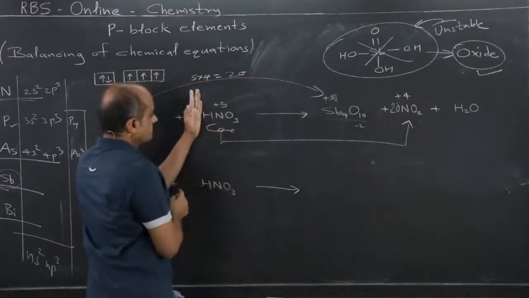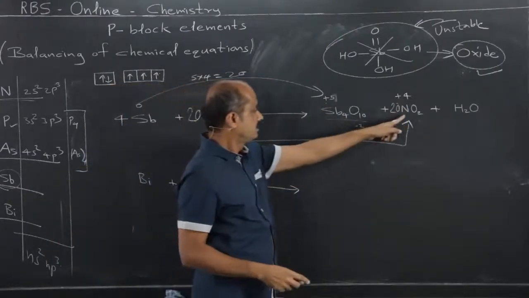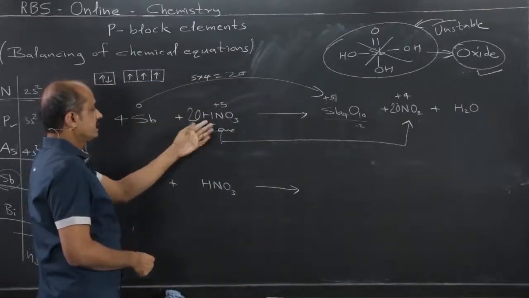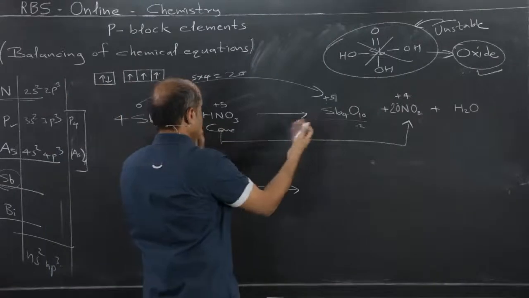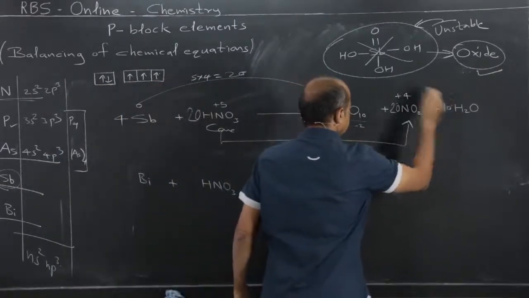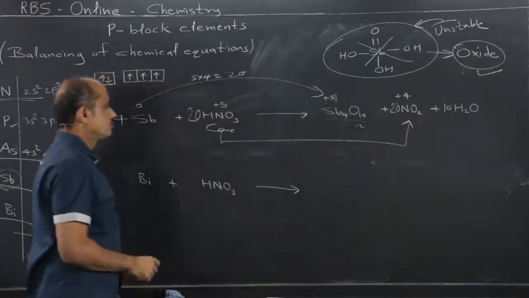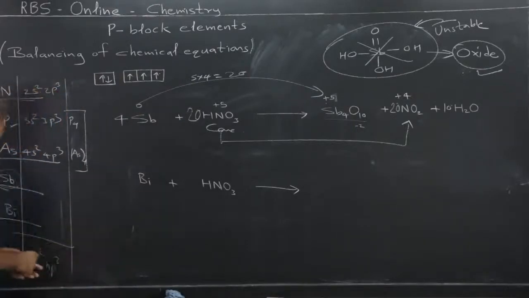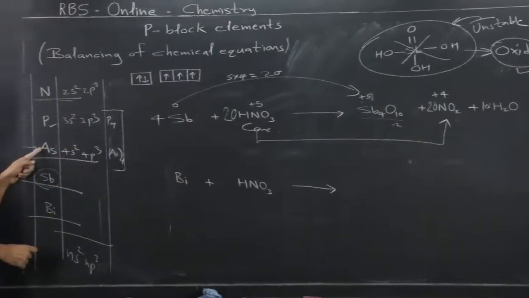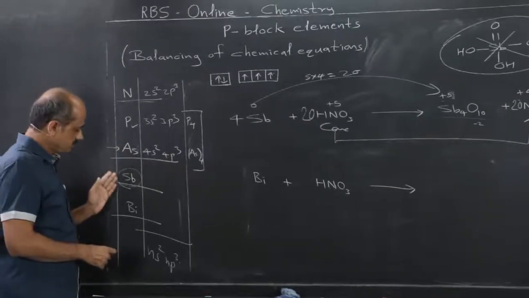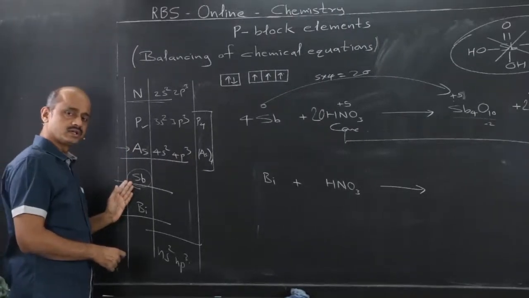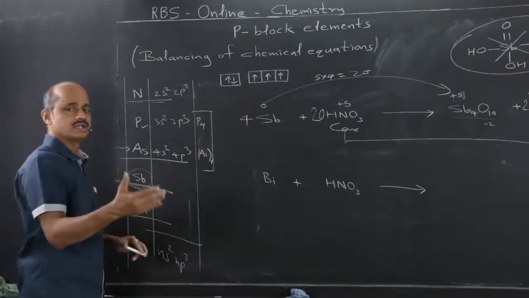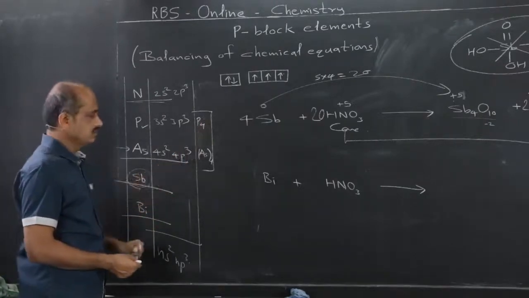Therefore, 20 nitrogen atoms are present, therefore 20 NO2, and hydrogen atoms can then be balanced. It is but natural, 10 H2O. So, the same thing: once phosphorus is studied, a similar pattern for arsenic, and once arsenic is studied, a broadly similar pattern for antimony. The only change is that instead of oxyacid it is oxide, that is one thing.